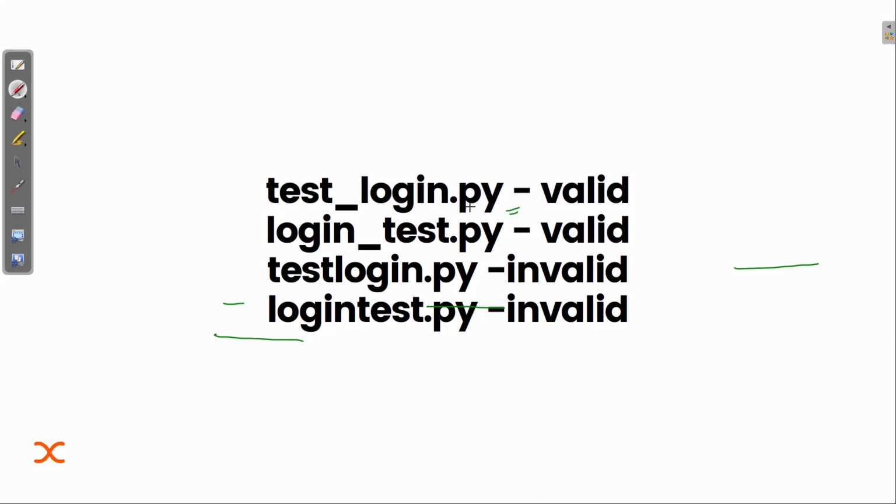You can understand why, because .py is written. So this is valid. Okay, it will work. Login test, it will also work because it starts with test and ends with test. Okay, so it is valid.